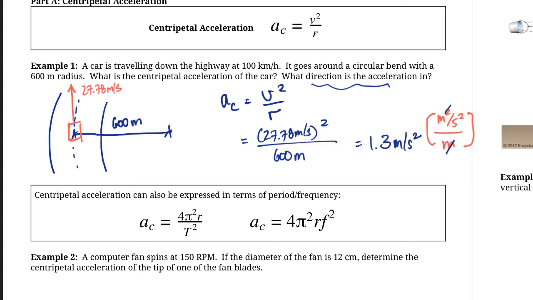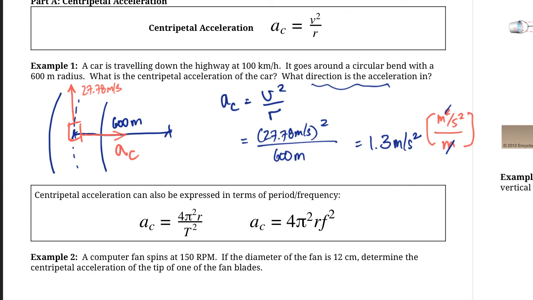So the acceleration is actually towards the center of the circle. This is the centripetal acceleration, and that's always true for centripetal acceleration. The direction of acceleration is always towards the center of the circle. And again, it's because the speed is not changing in the direction of the motion. It's sort of like it wants to go in this direction, but the acceleration is pulling it towards the center of the circle to make it follow this circular path.